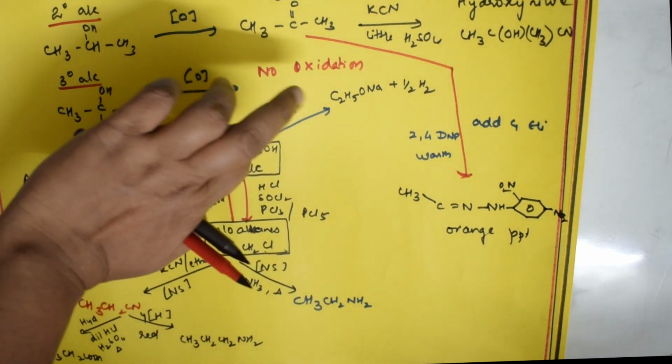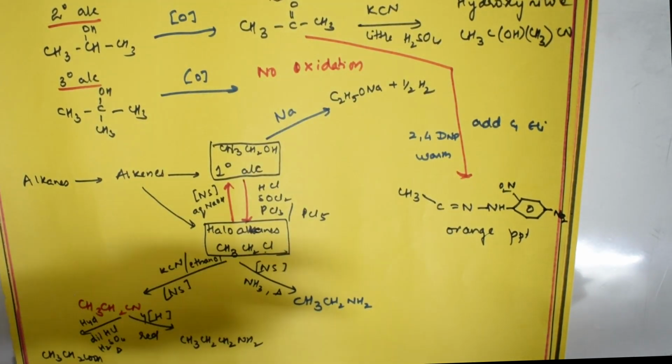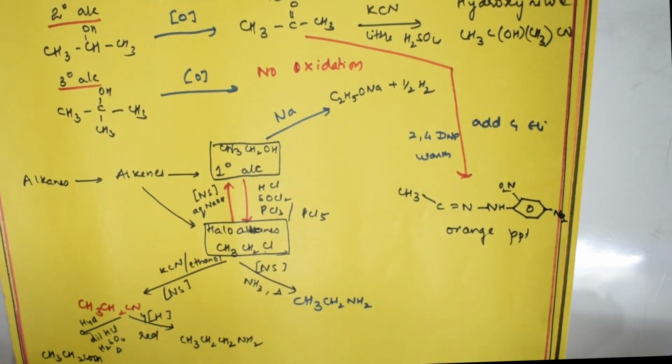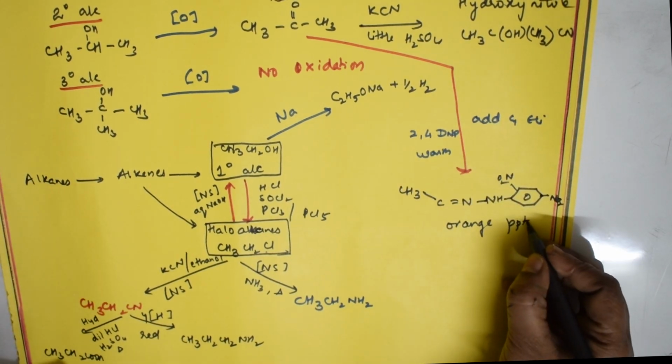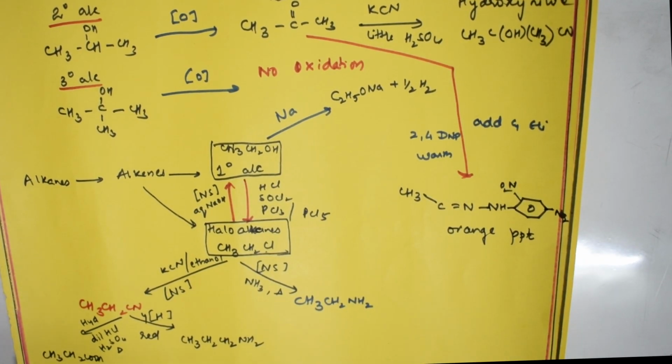This is what? One with KCN you get hydroxynitrile, one with 2,4-DNP you get an orange color precipitate, that is your 2,4-dinitrophenylhydrazone, where you add it to the ketonic group. This is also clear, students. Done. This is over. So primary alcohols, fine. I converted into haloalkanes, I converted into ketones, I converted that into the 2,4-DNP, that is hydrazones also.